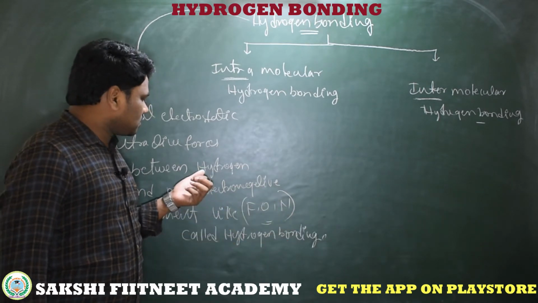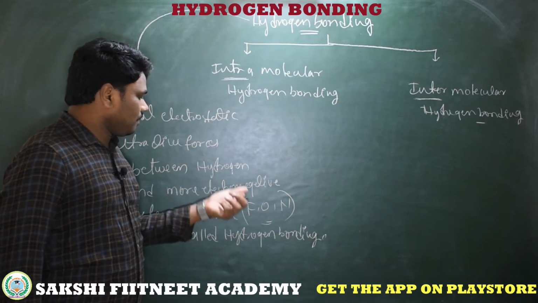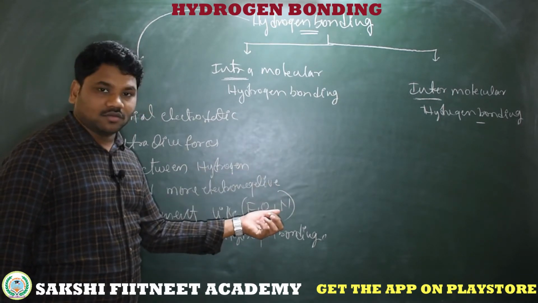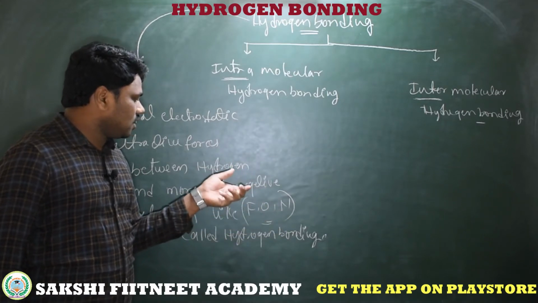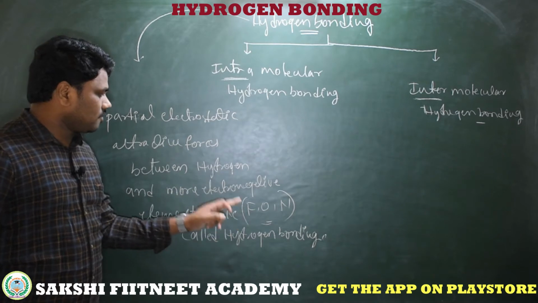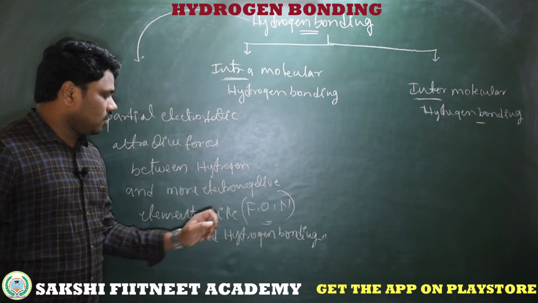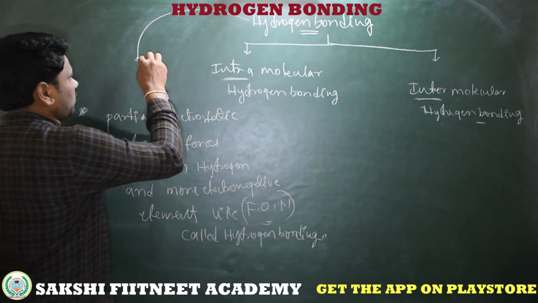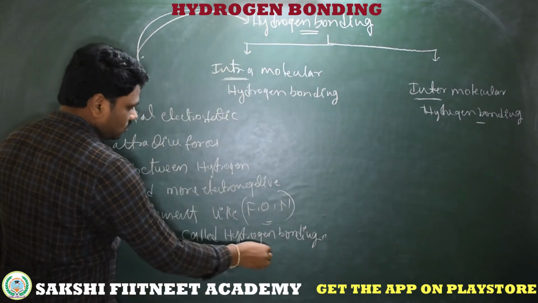This is covalently bonded hydrogen with fluorine, hydrogen with oxygen, hydrogen with nitrogen. The electrostatic force of attraction between this bonded hydrogen and bonded fluorine, oxygen or nitrogen is called hydrogen bonding.